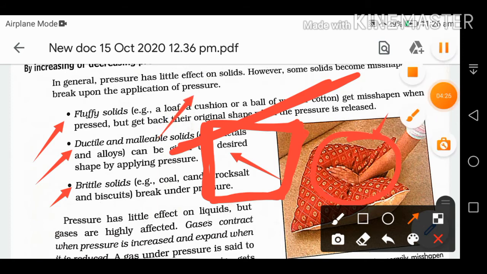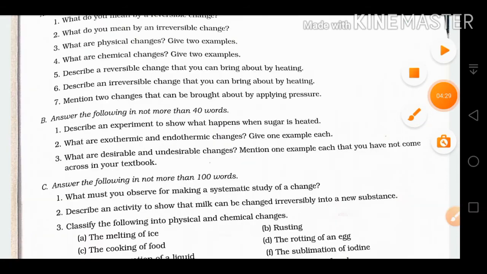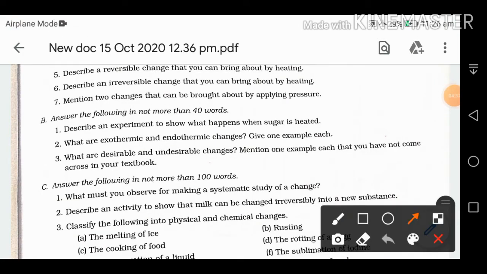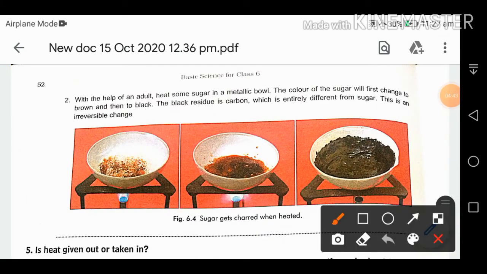Now the next question we have, the B part: describe an experiment to show what happens when sugar is heated. It is also given in the book. What will happen when we heat sugar? We use a metallic bowl. Then we put some sugar in it and heat it in the metallic bowl. First the color of the sugar will change, as you can see in this picture. It changes into brown, then it will change into black. When we heat the sugar, first the color changes into brown, then into black.